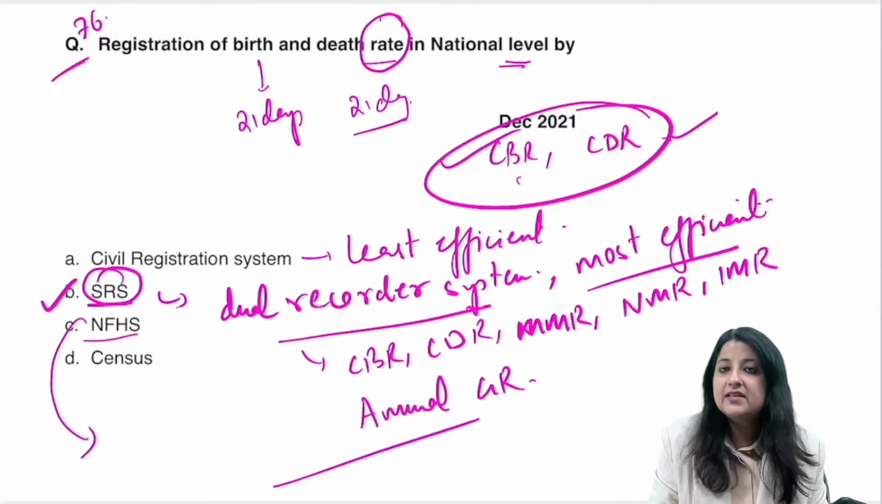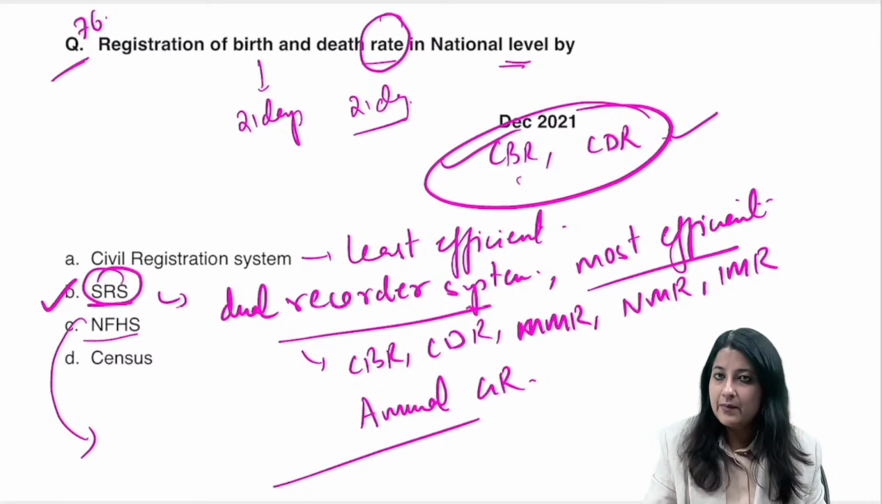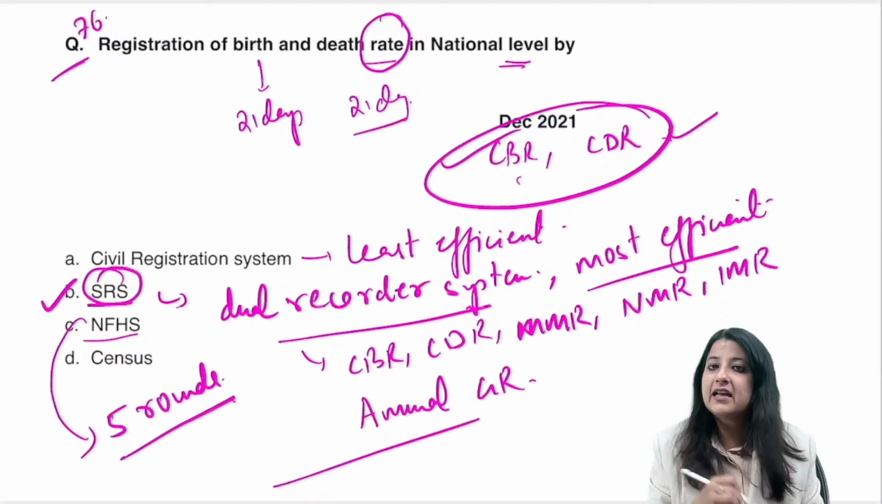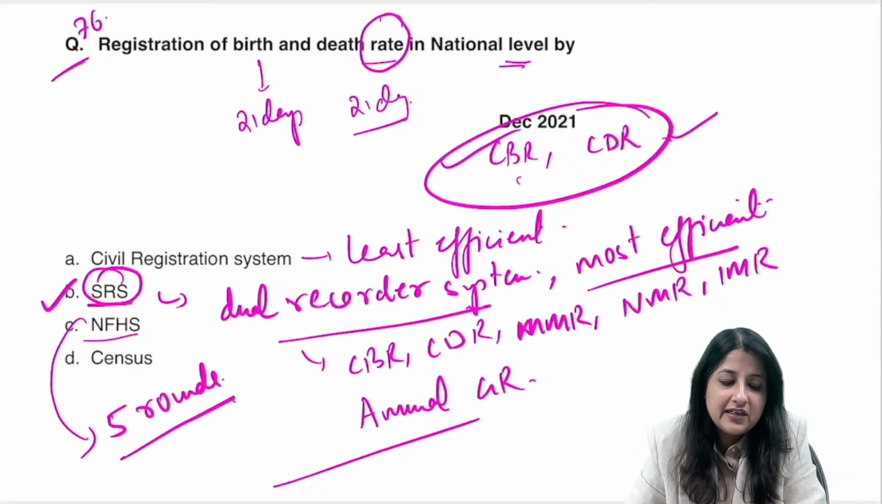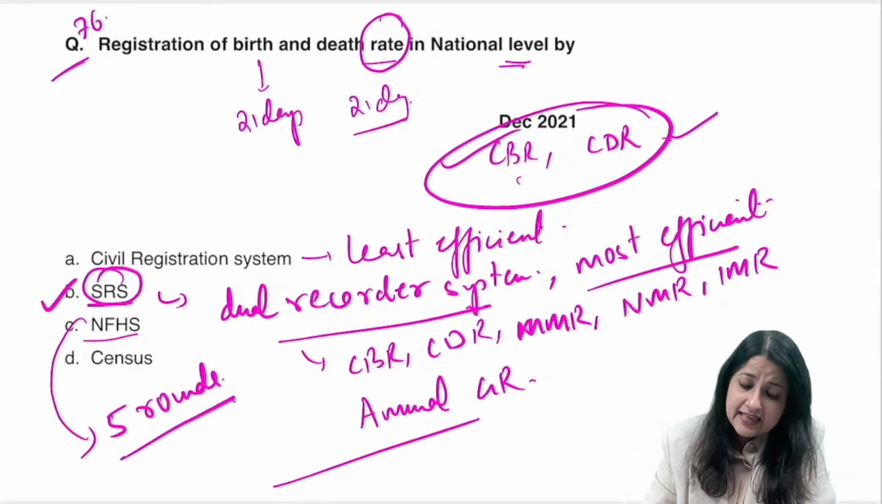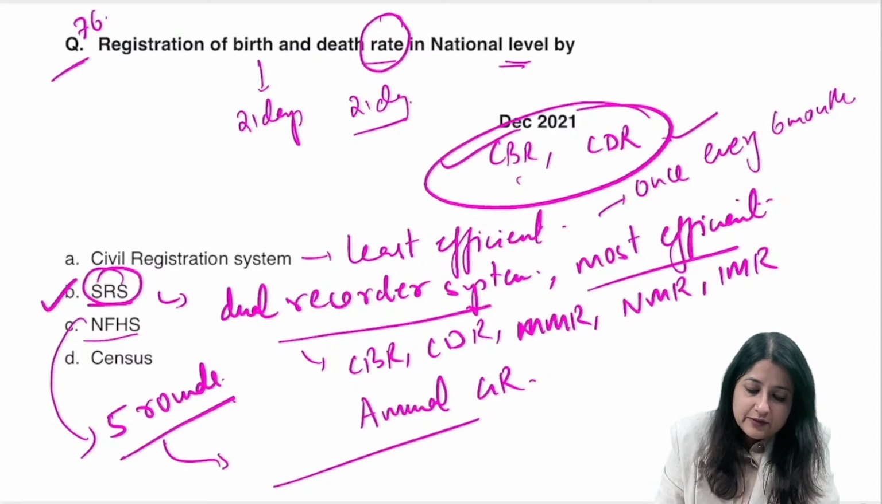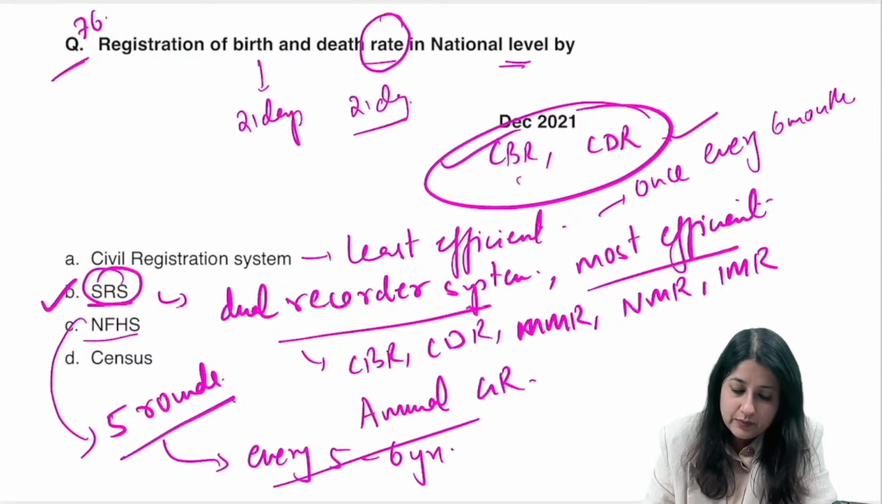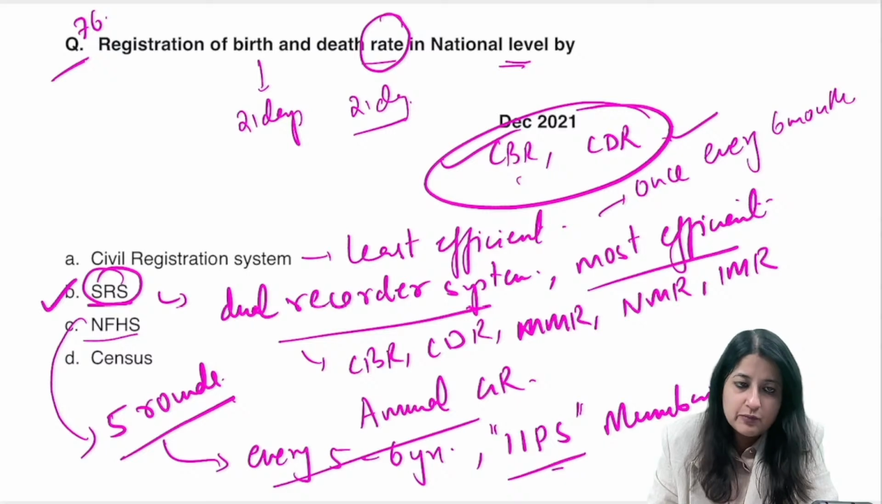What about NFHS, the National Family Health Survey? Remember, this has successfully completed 5 rounds. The last one was conducted in 2019 to 2021. SRS is done once every 6 months, but NFHS is done every 5 to 6 years. Also, NFHS is under the responsibility of the International Institute of Population Sciences, IIPS Mumbai. Got it?